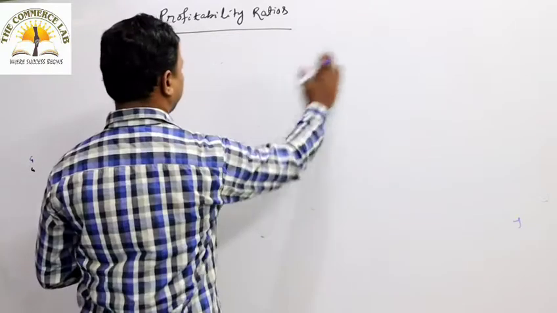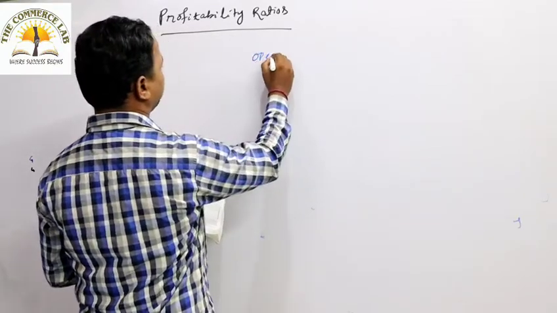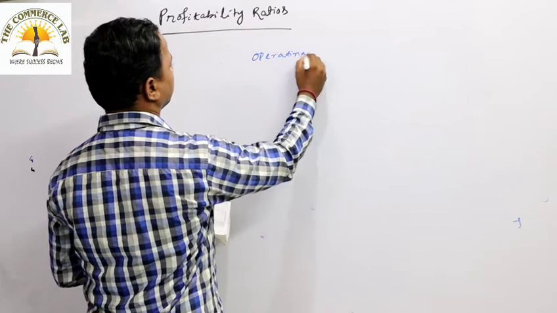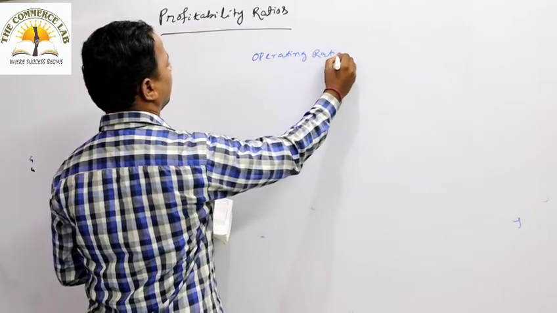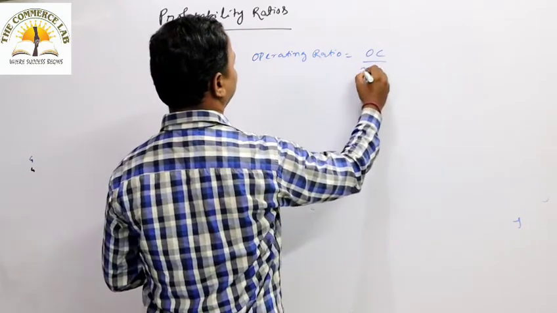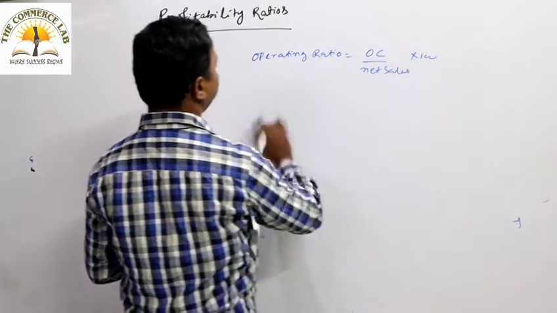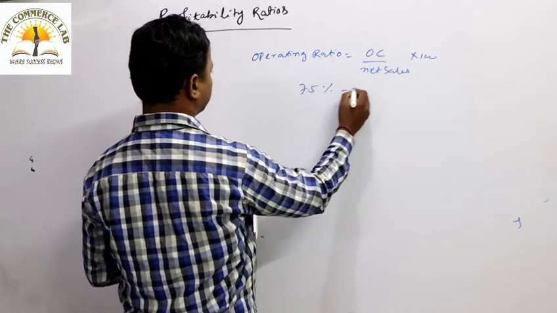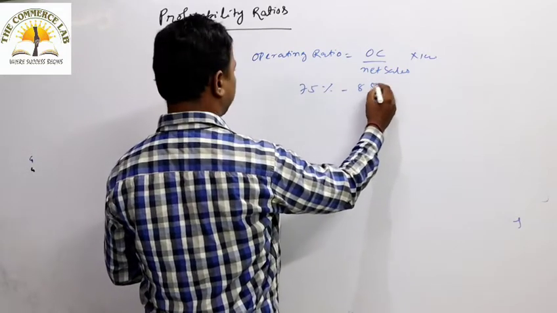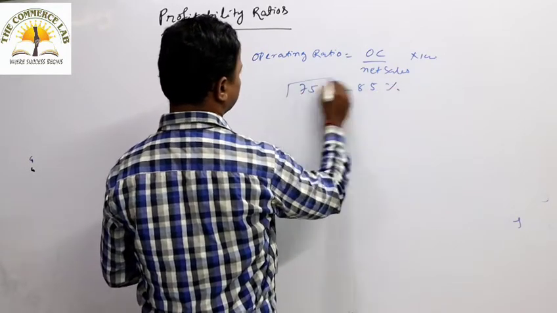So remember, the operating ratio, that is the operating cost by net sales into 100, we discussed already. If it is in between 75% to 85%, then it is okay, it is good.